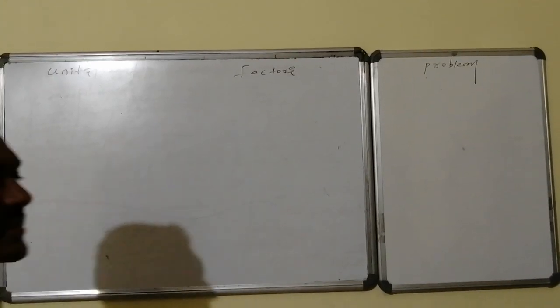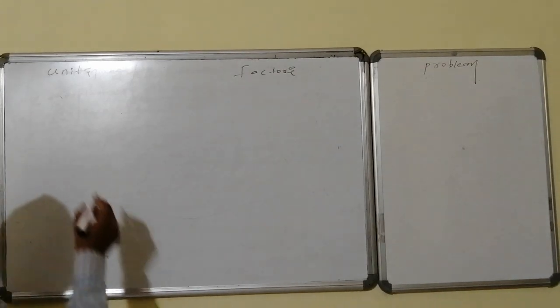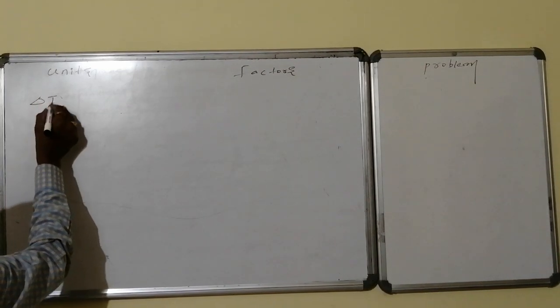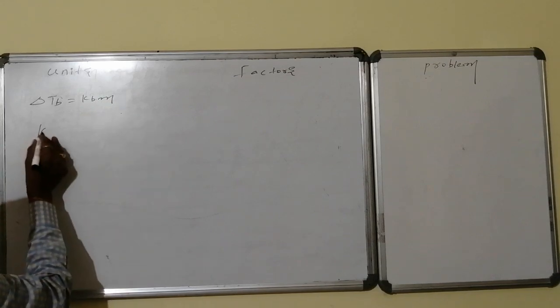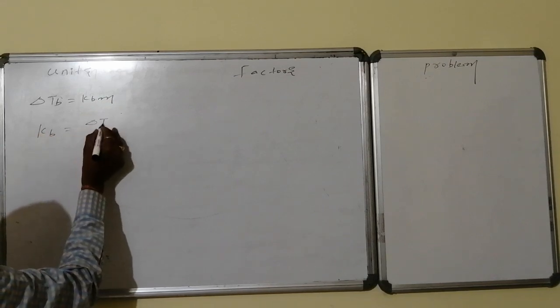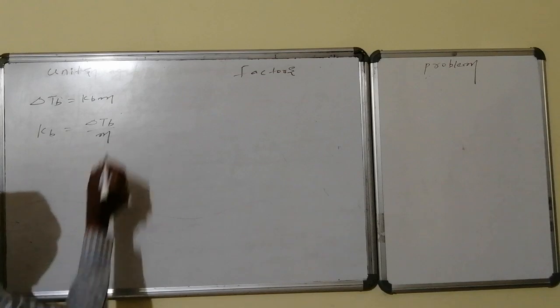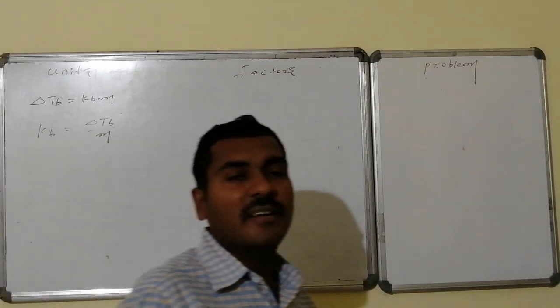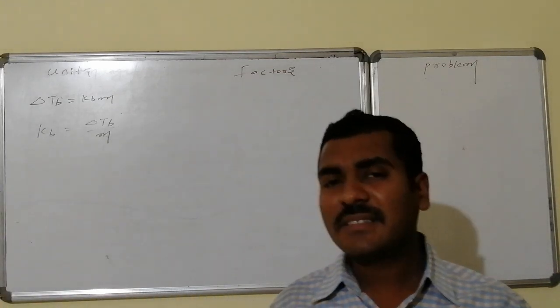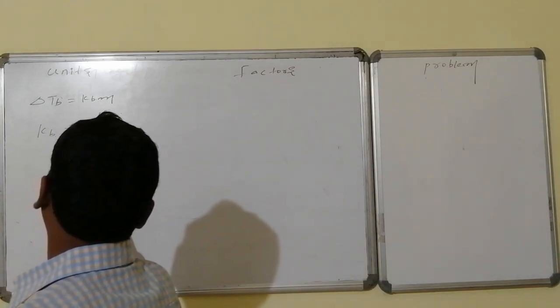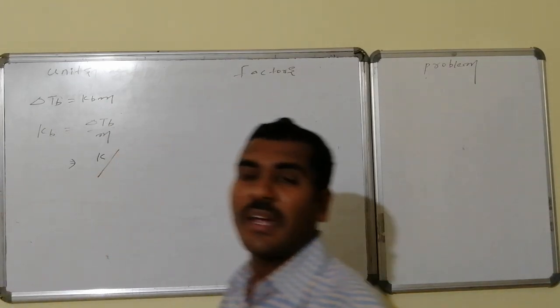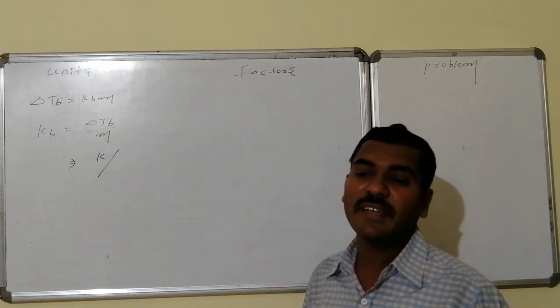Let us go for the units of Kb. As per the definition, ΔTb = Kb × m, whereas Kb = ΔTb by m. m stands for molality, and ΔTb stands for temperature, generally on the Kelvin scale. So the unit is Kelvin divided by molality, which is defined as the number of moles per kg.